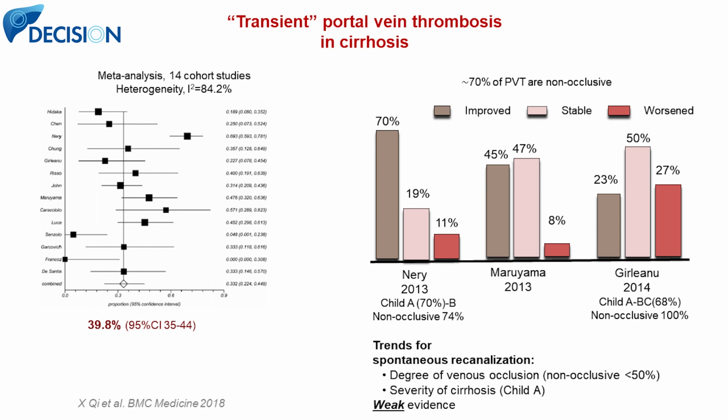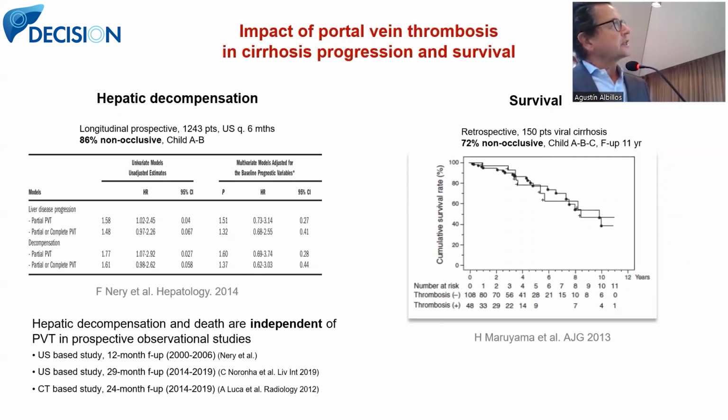Very low evidence. About 40% of episodes of portal vein thrombosis are transient. And of those transient episodes, most are non-occlusive, with an occlusion of the portal vein lower than 50%, and mainly in patients with Child A cirrhosis. Second, the evidence on an impact of portal vein thrombosis on cirrhosis progression and survival is not consistent with a negative impact.